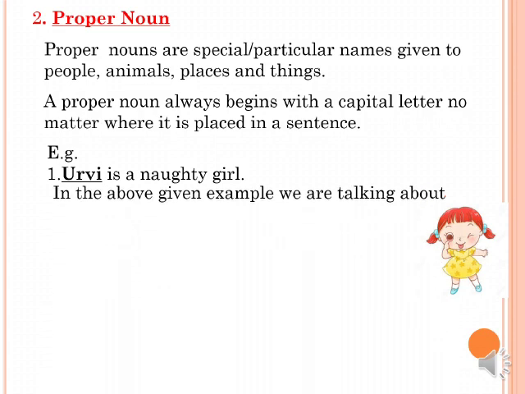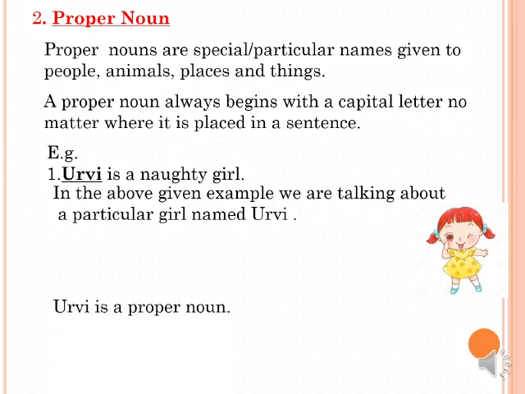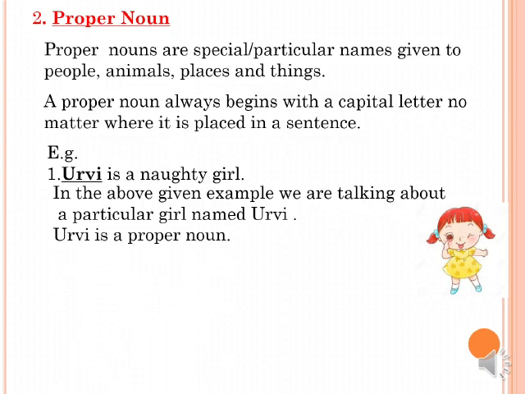In the above given example, we are talking about a particular girl whose name is Urvi. Urvi is a proper noun. Children, here we are talking about a particular girl. Here we have given her a special name. So, Urvi is a proper noun in the sentence.